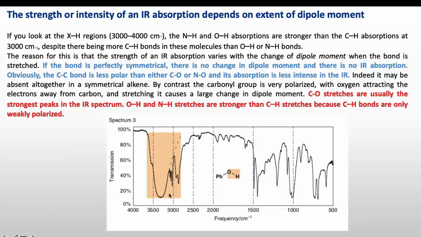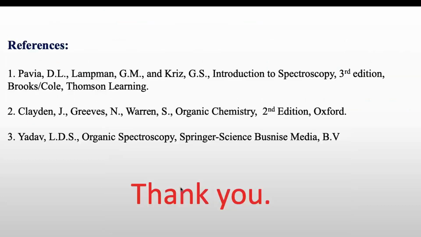So if a bond is between two different atoms, like CO compared to CC, there will be more change in dipole moment. The more the change in dipole moment, the more intense the IR band in the IR spectrum. So that's the reason some peaks are more intense and some peaks are very weak in the IR spectrum. And thank you very much.